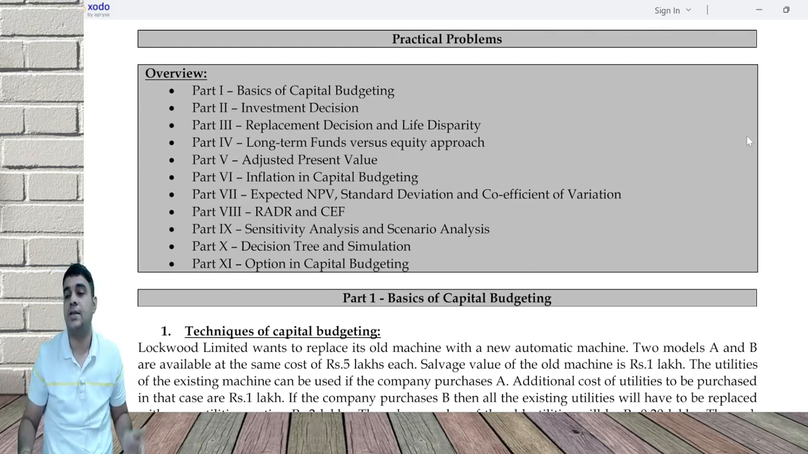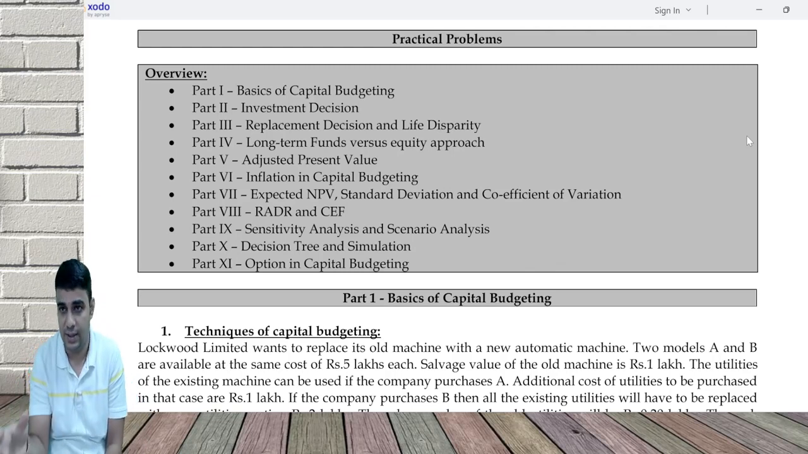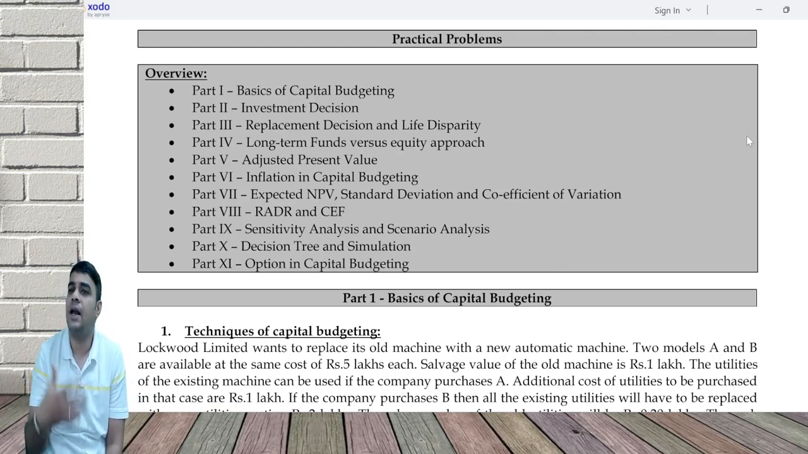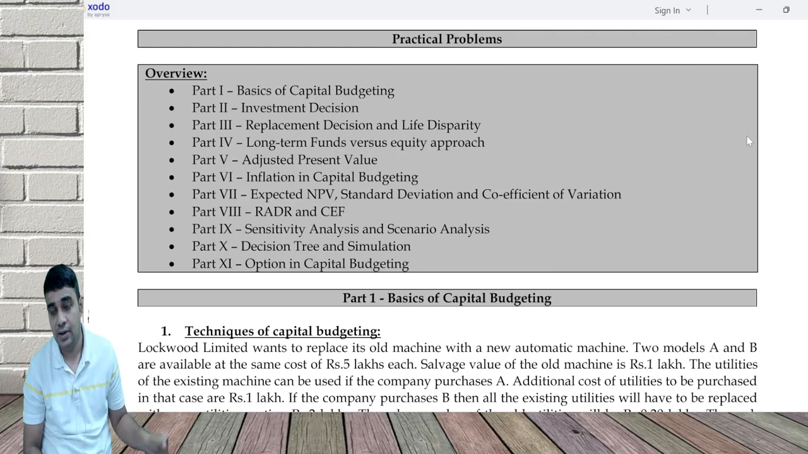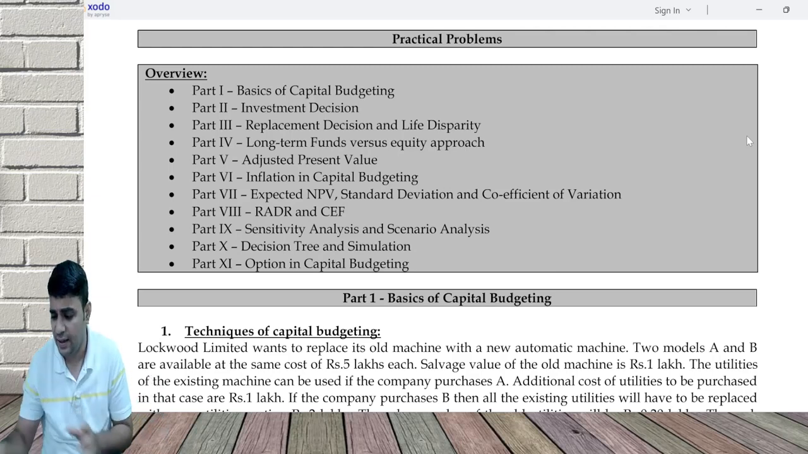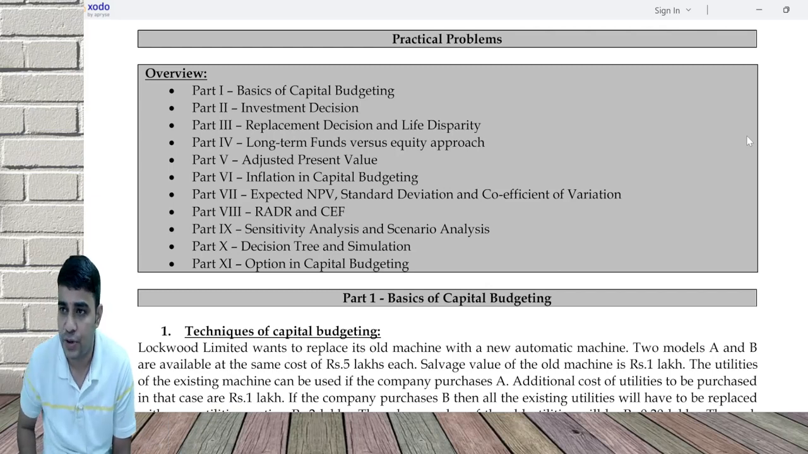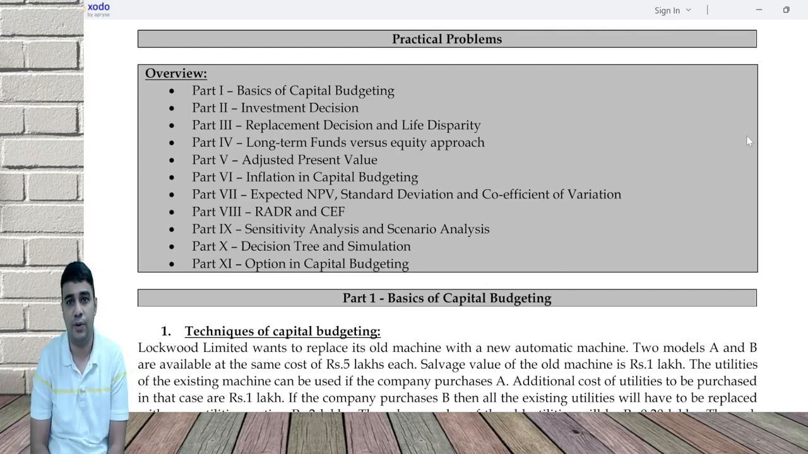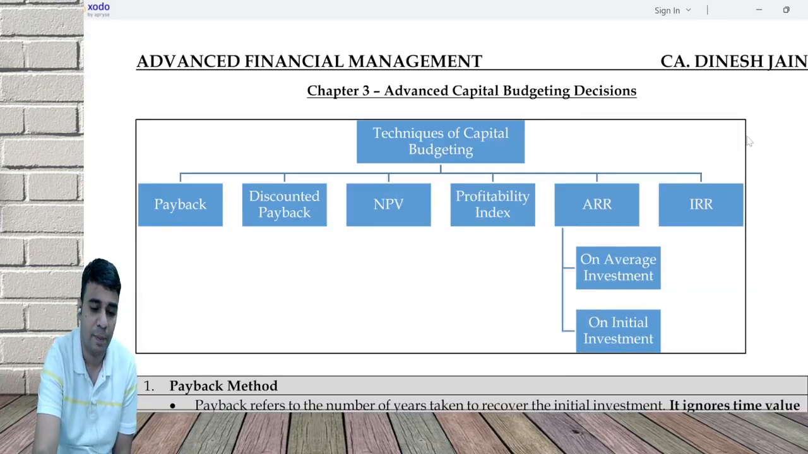So risk analysis and capital budgeting, which you could have done at CA Inter, may have covered these areas. For some people, risk analysis and capital budgeting would not have been there. And the current CA Inter, they've removed this concept of risk analysis and capital budgeting. So we technically going to focus on replacement decision till option in capital budgeting. That's the area we're going to focus on. Now, in order to do this, let's first quickly go through the basics.